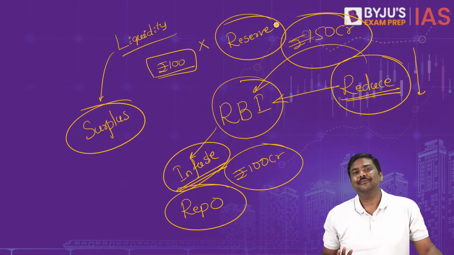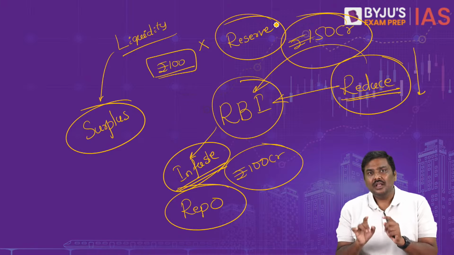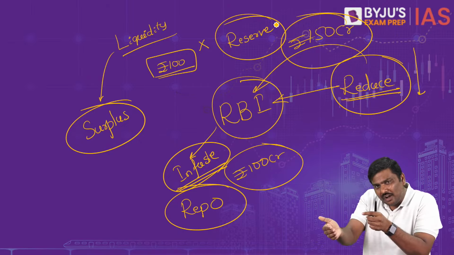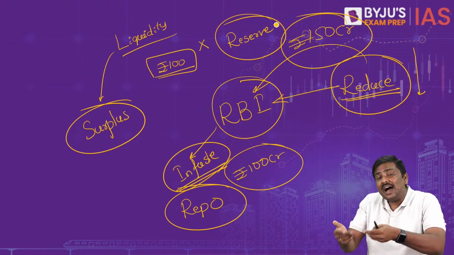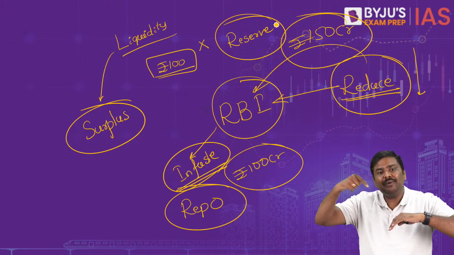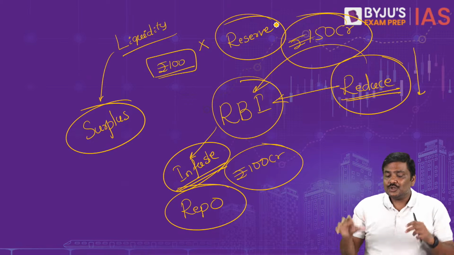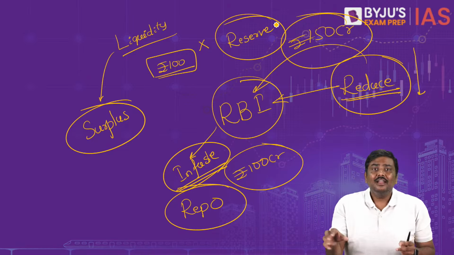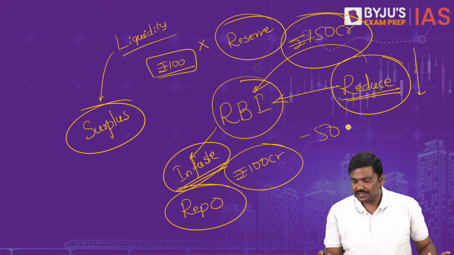Now, is it okay? This is a situation wherein RBI has taken more money out of the system compared to infusing money. I'll repeat the statement again. RBI has infused money, and also has taken out money from the system. RBI has taken more money out compared to how much it has infused. So what is the net liquidity outcome? What has happened to the net liquidity? Net liquidity is minus 50 crore rupees.